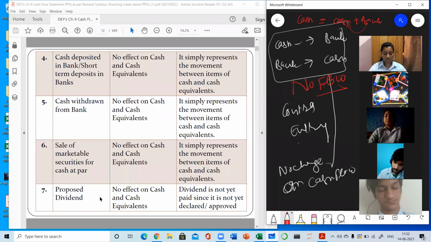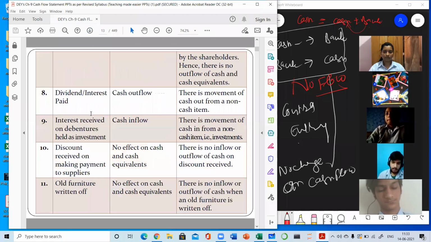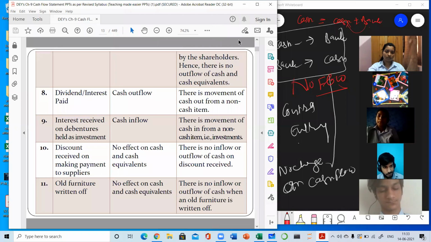So in this case also, there is no movement of cash. We will not record it as a cash inflow or outflow. It will be recorded as no flow of cash. Then dividend or interest paid: we are making payment of dividend or of interest, so it will lead to cash outflows. Then interest received, cash inflow. Discount received on making of payment, no flow of cash. Actually, the amount which we have received in net or paid in net, that will be recorded. So for discount, no flow of cash.